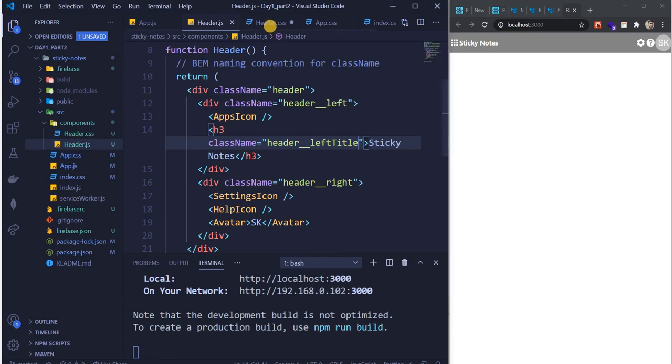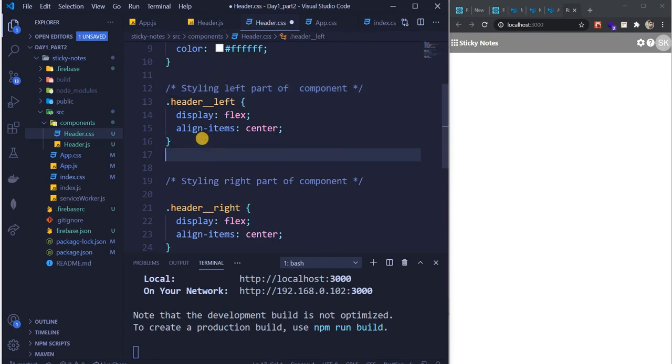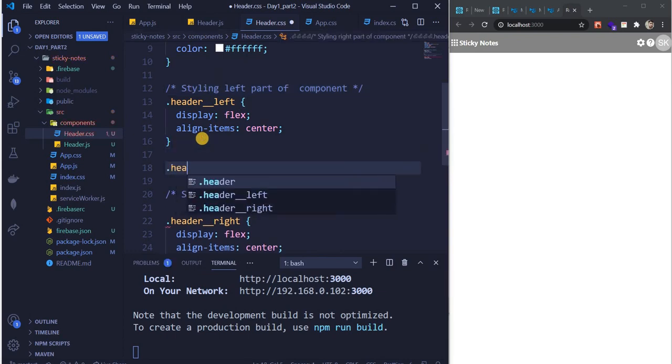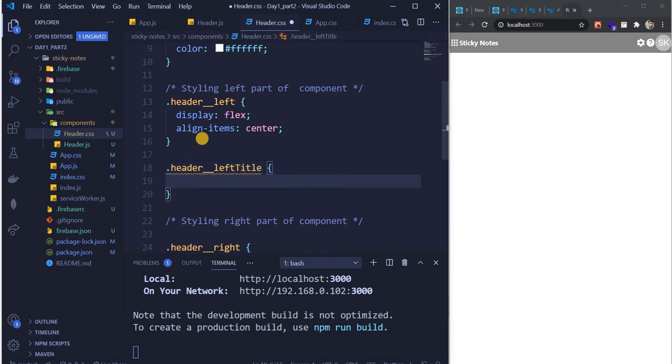Okay. So now header left title. We had header left title. So here we have header left title. Left title. Here we want to move this a bit further, right? So for that, these two are stuck to each other. So we want to move this or just give a margin between these two.